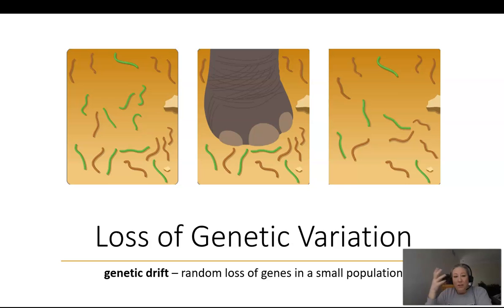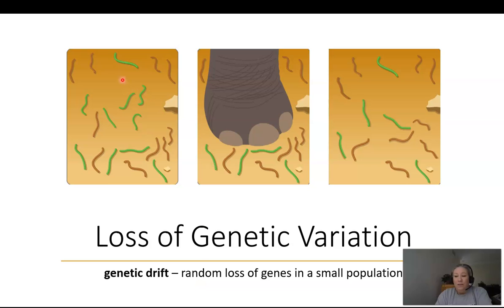All right, there can actually also be a loss of genetic variation, and we know that's called genetic drift. Genetic drift is a very specific kind of loss of genetic variation, and it's usually really quick and it's really random. Genetic drift can also add genetic variation into a population, but the term genetic drift is usually used with a loss of genetic variation. It can go both ways. There could be a loss or a gain, but typically we use the term genetic drift when we're talking about a loss of genetic variation, especially when that loss happens randomly and quickly.